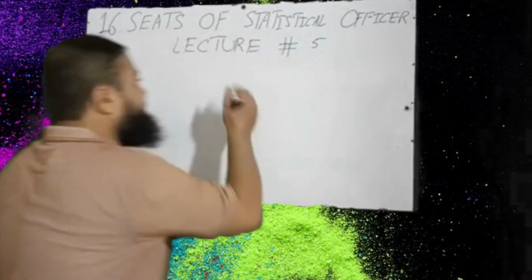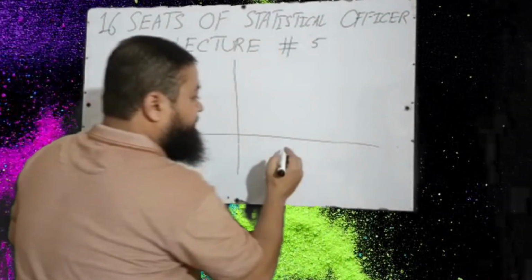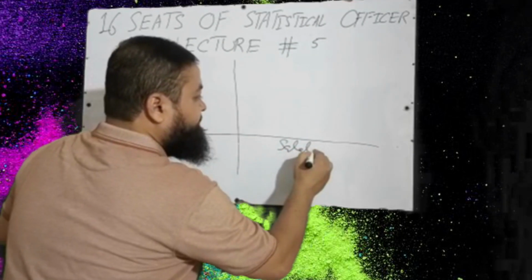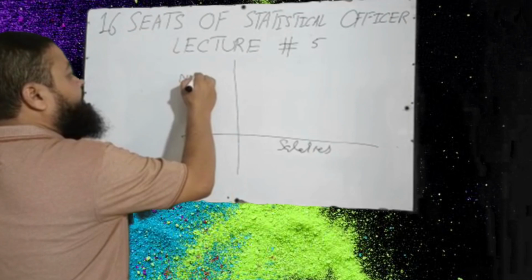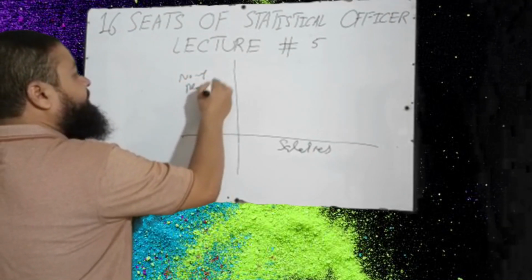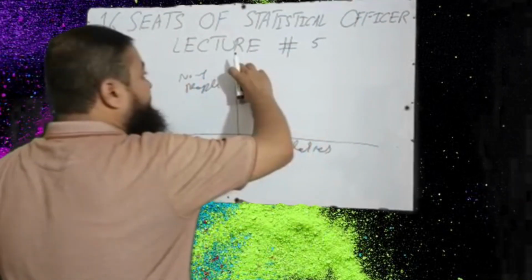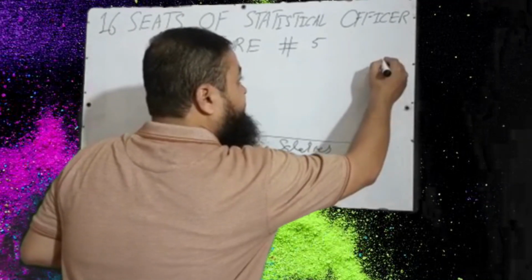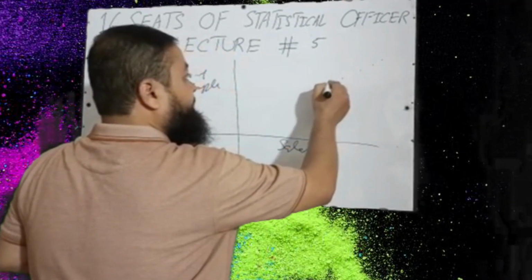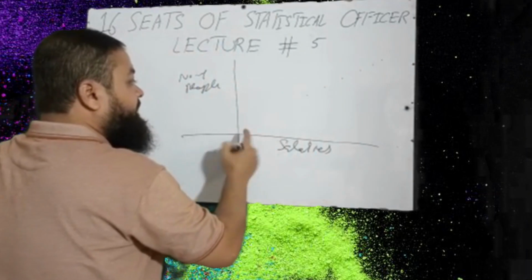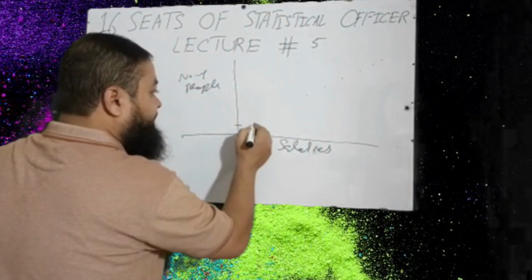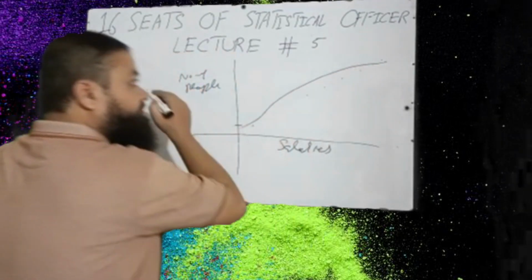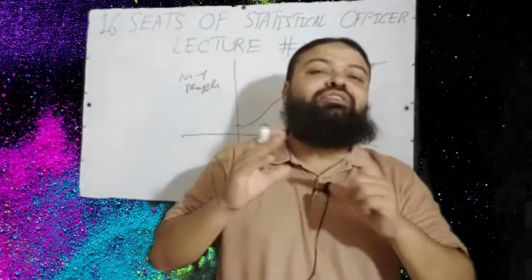Dear students, that is a very important concept I want to discuss with you. You have salaries on the x-axis and the number of employees, number of people, on the y-axis. Most of the people have high salaries. Actually, the graph will come like this. A few people have small salaries. There are very few people who have small salaries. It means the graph will be like this, and it is negatively skewed.